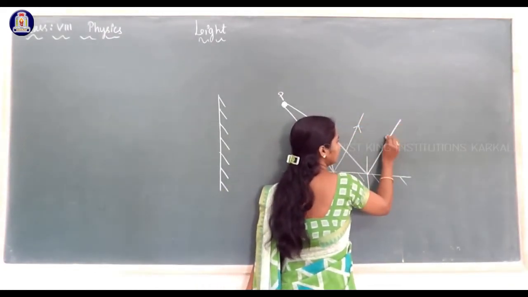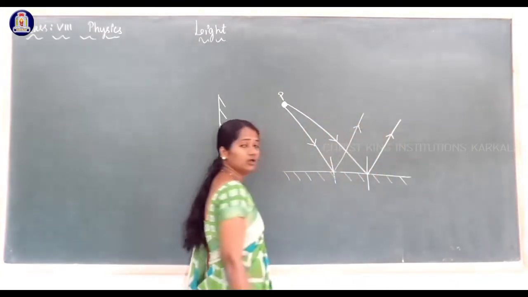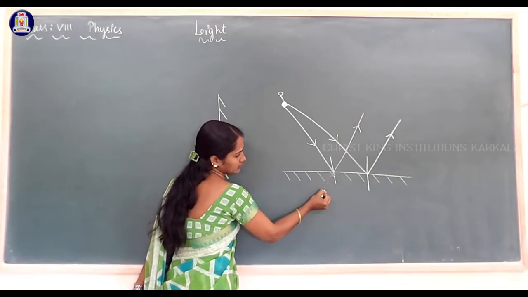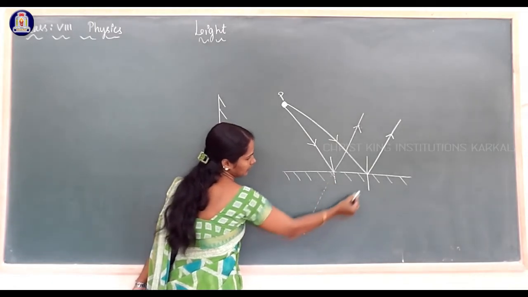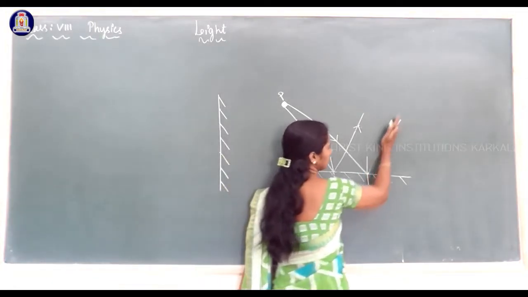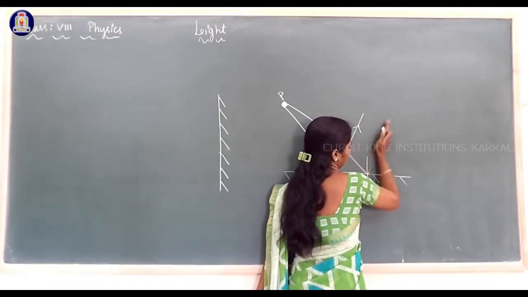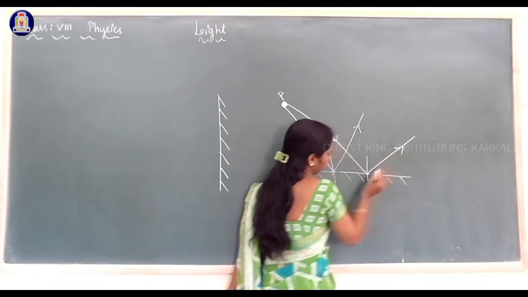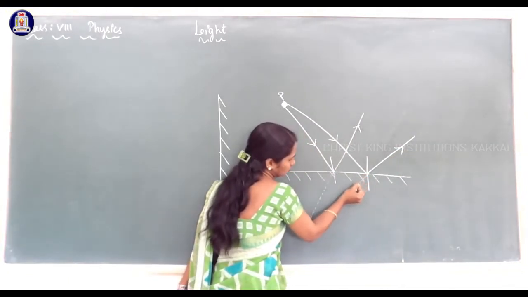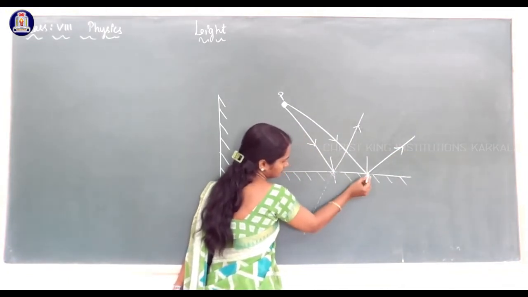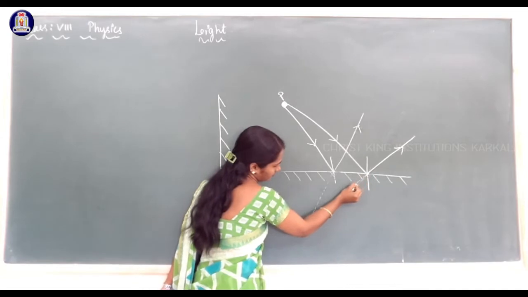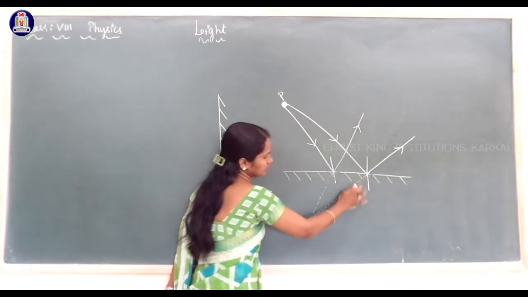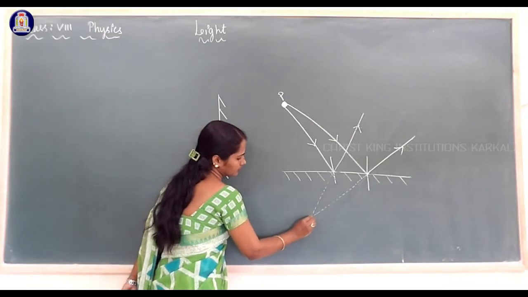Light gets reflected. This is one more reflected ray. When you extend these two rays, these two rays meet at one point.